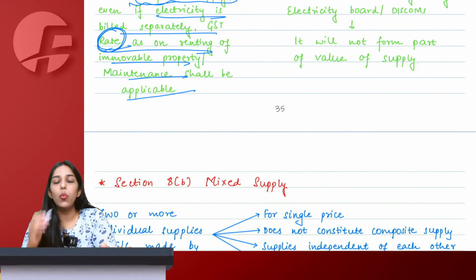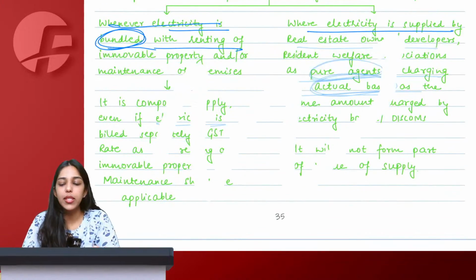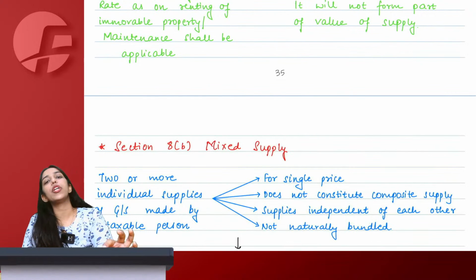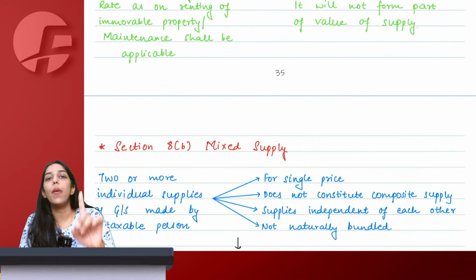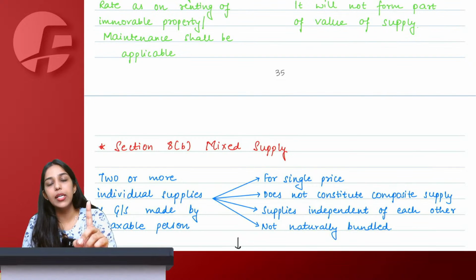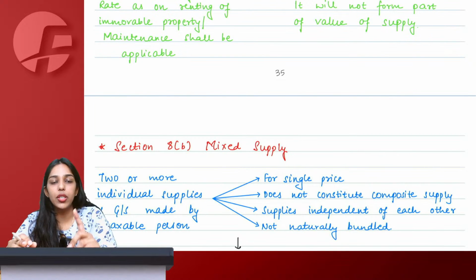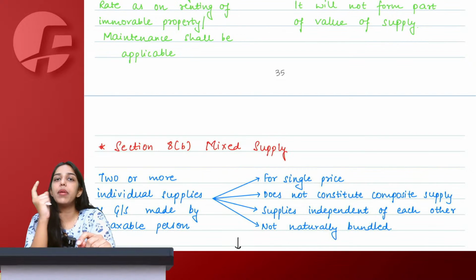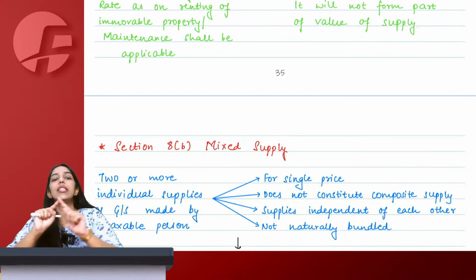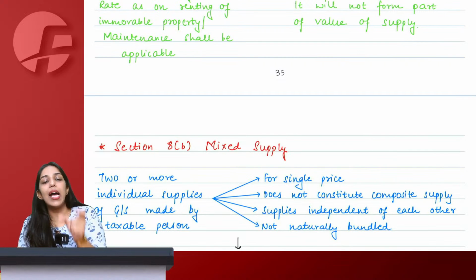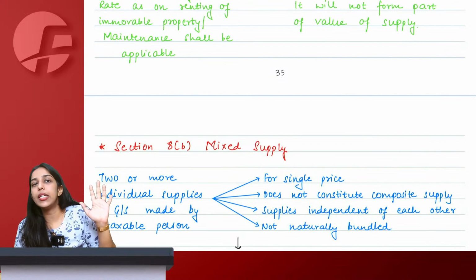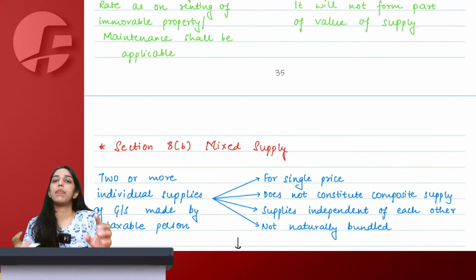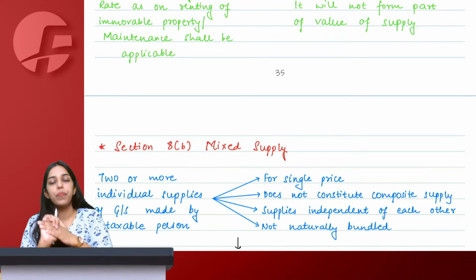We've completed only one part of the chapter, which is composite supply, along with all the clarifications and examples. Simply what you have to remember at the end of the day is composite supplies are naturally bundled, supplied in conjunction with each other in ordinary course of business. One of them has to be principal, one of them has to be primary. Then the entire combo is taxable at the thing which is principal in the entire combo. So whatever rate of tax is applicable to the principal supply becomes applicable to the entire combo. Say yes or no.